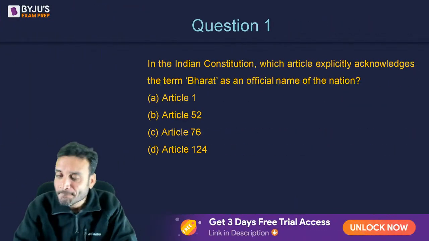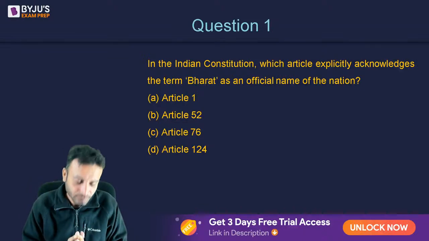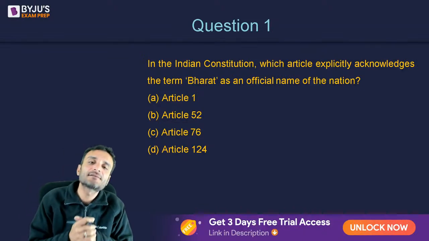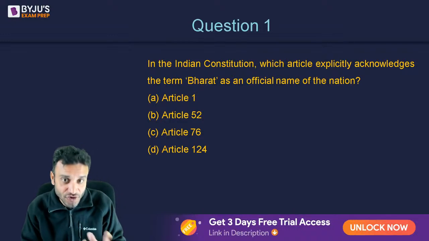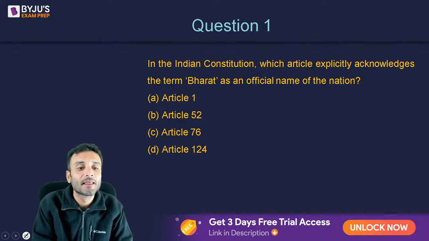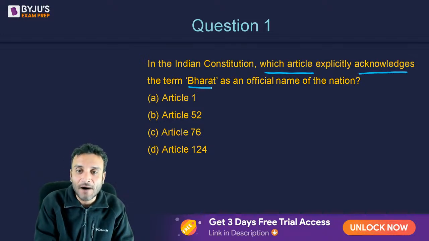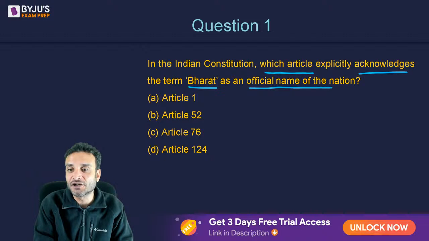The first question is up there on the screen. The question is, insofar as the Indian Constitution is concerned, which article acknowledges the term Bharat as the official name of the nation?